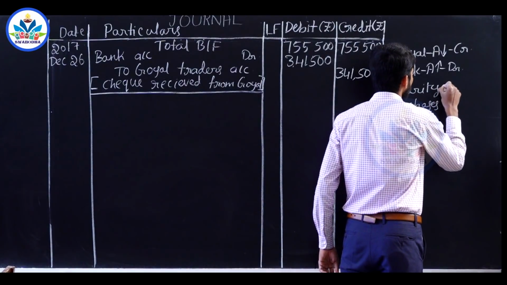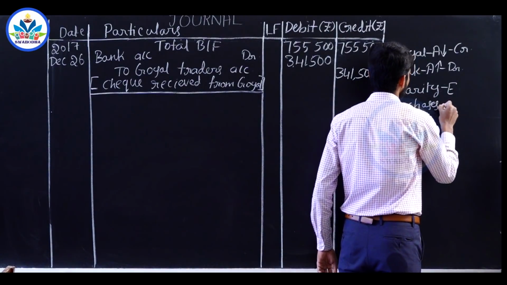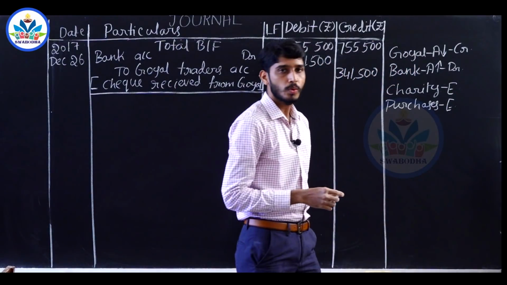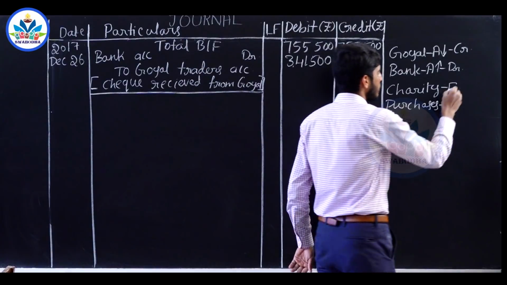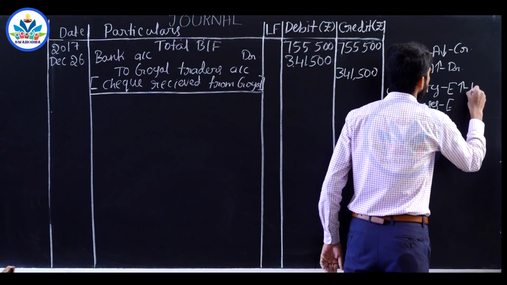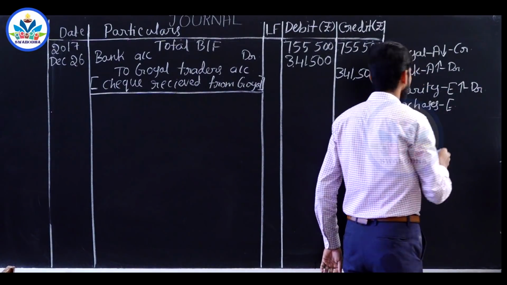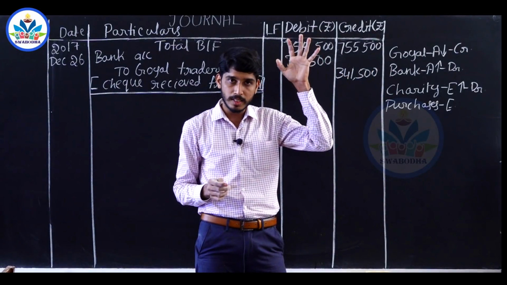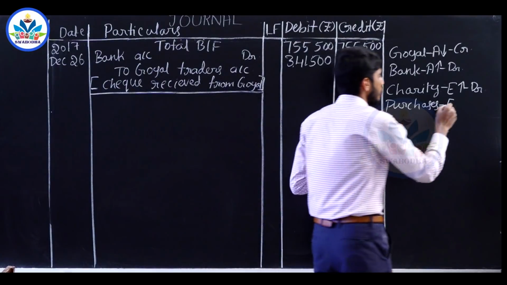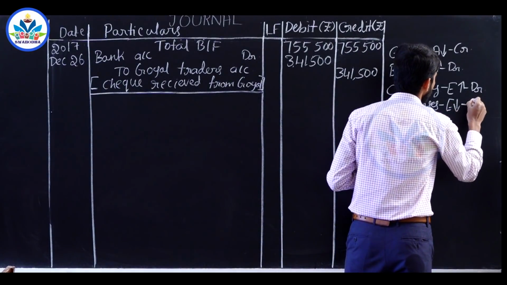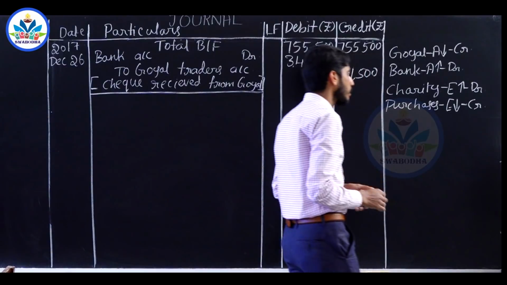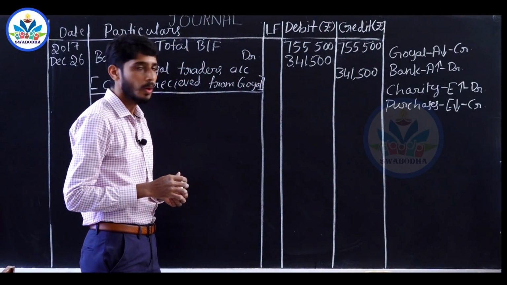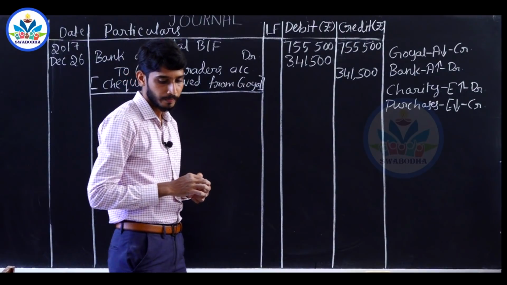Charity is an expense, purchase is also an expense. When you are giving away goods in the form of charity, the expense value increases, increase in an expense has to be debited. You are giving goods out of your purchases, to that extent purchase value reduces. So one more expense reduces, it has to be credited. So the journal entry is charity account debited to purchases account.